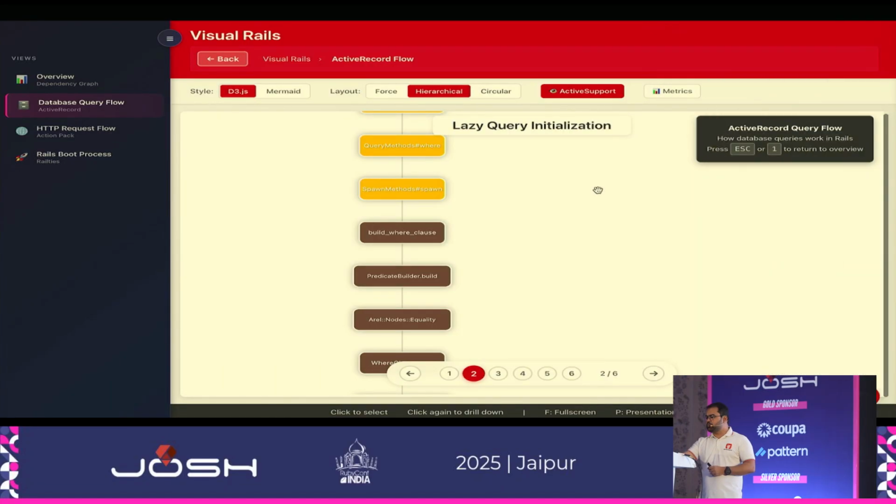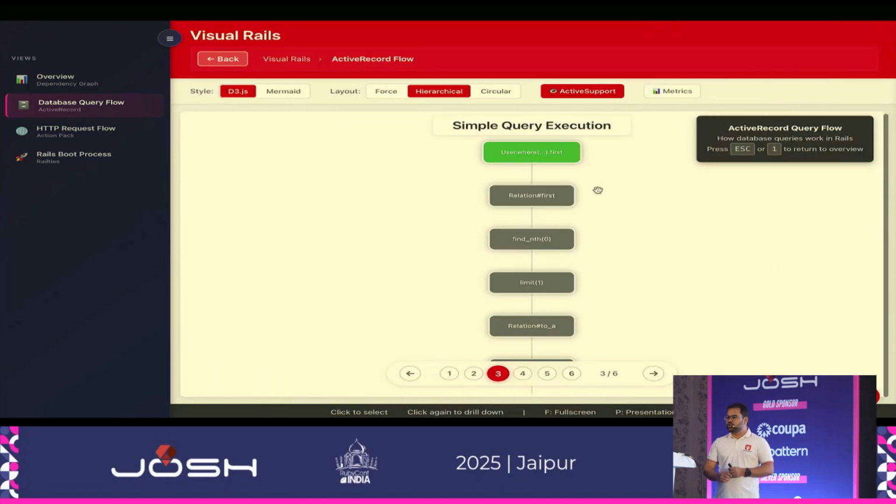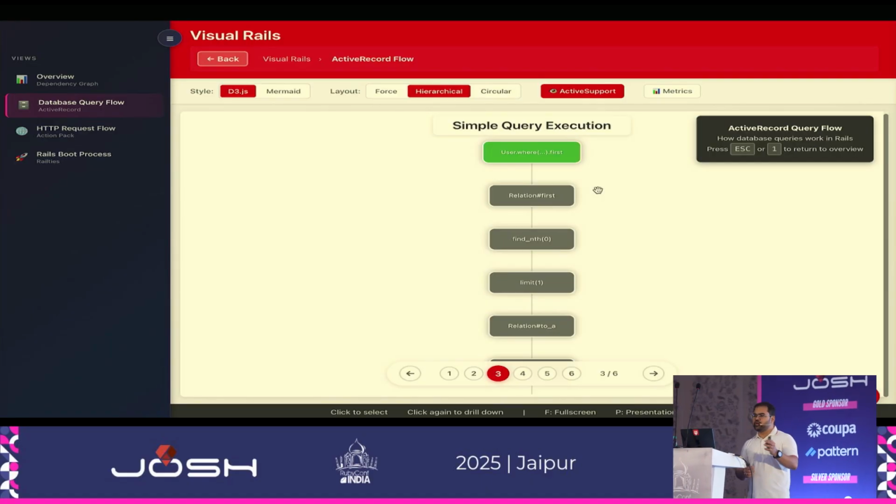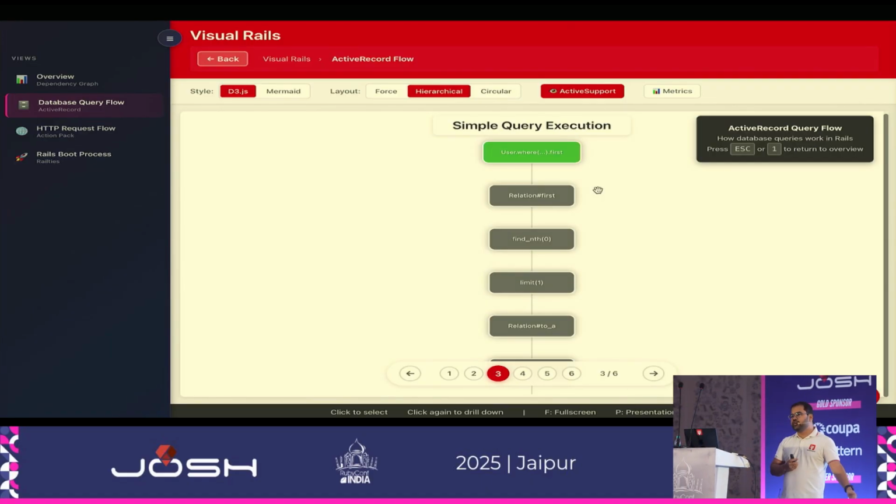So that's step number 1. Then there is a simple query execution. In the simple query execution, what's happening is you just have a user.where, you're finding something, and then calling .first on it. So now you're actually touching the database.